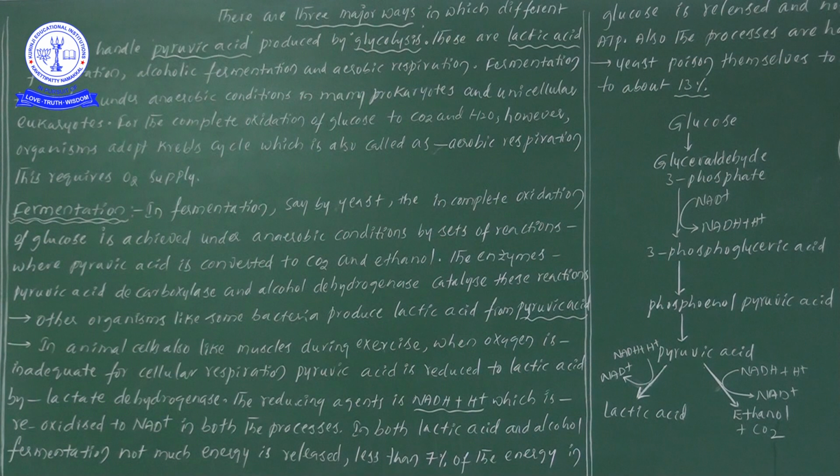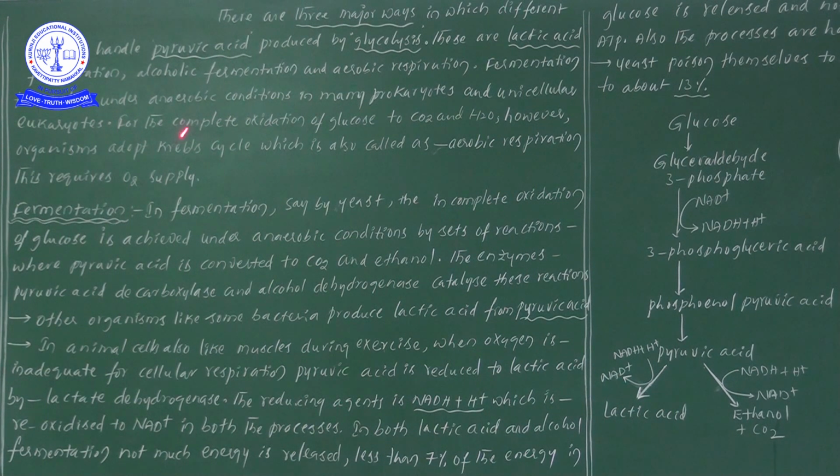Now, if in organisms complete oxidation of food materials is going to take place, for that they have adopted a special cycle known as the Krebs cycle, which is also known as aerobic respiration. So organisms have developed the Krebs cycle. If the Krebs cycle is there, we can recognize the respiration as aerobic respiration. This aerobic respiration requires oxygen supply.